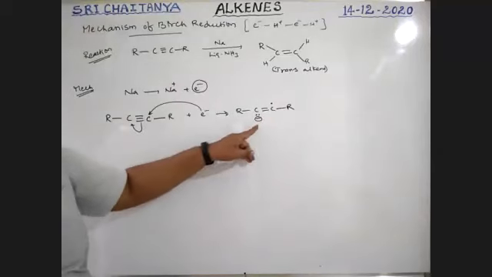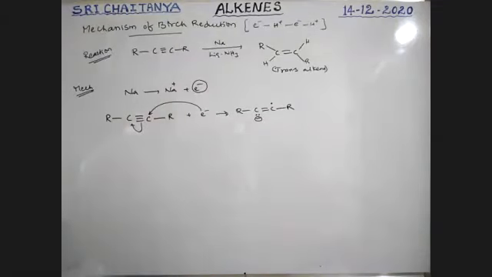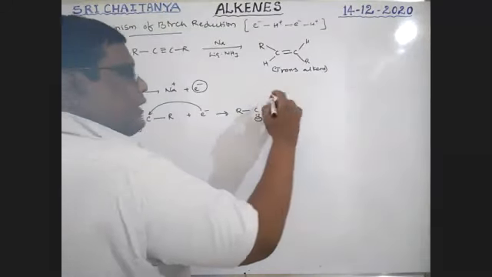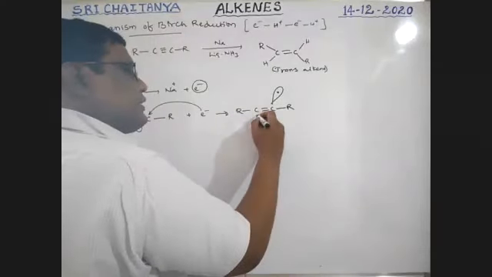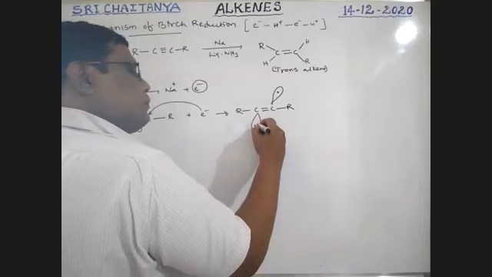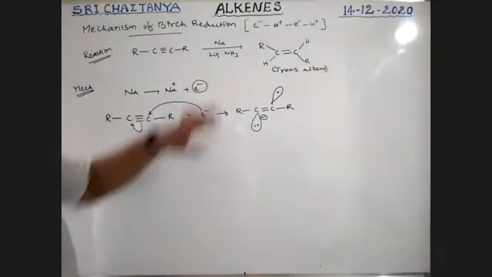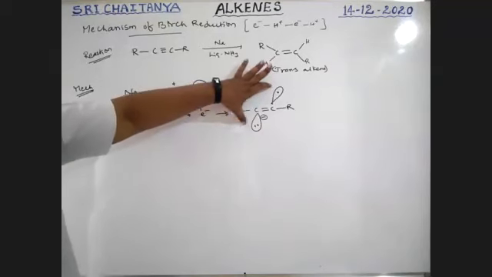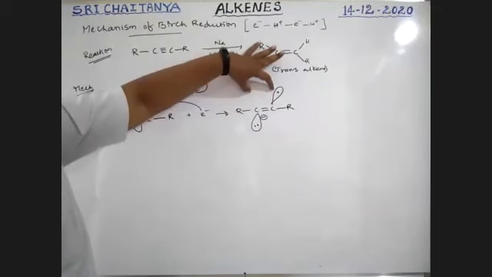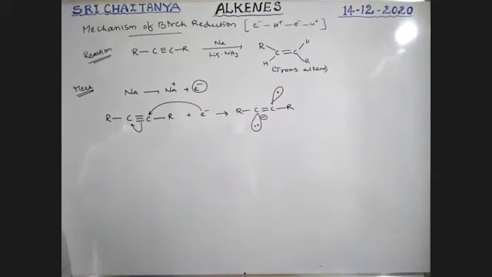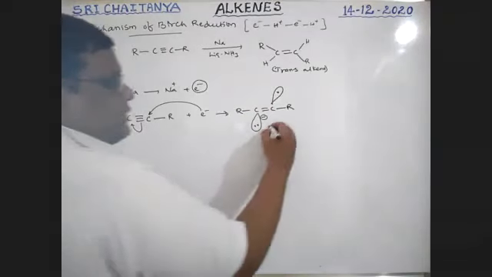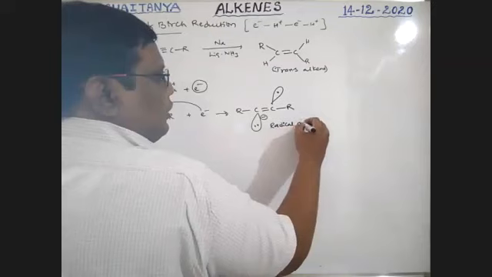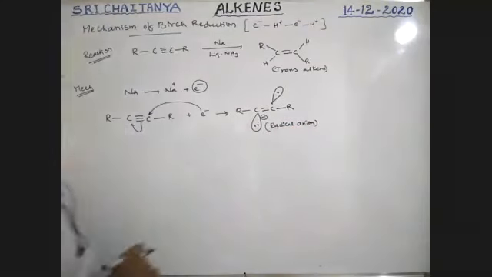It is a radical anion, boys. I am representing the radical like this and the anion like this. These two should be in opposite directions. If they are in the same direction, repulsion between the lone pair and the unpaired electron exists, and that is very, very unstable. So the radical anion is formed, with the lone pair and radical on opposite sides.